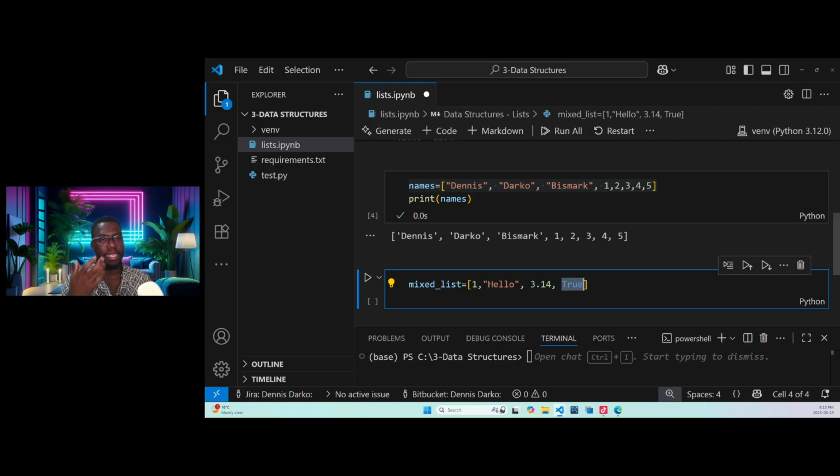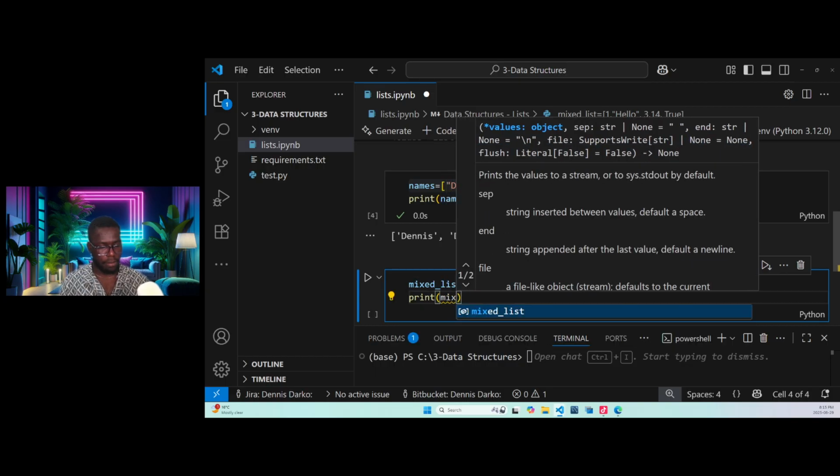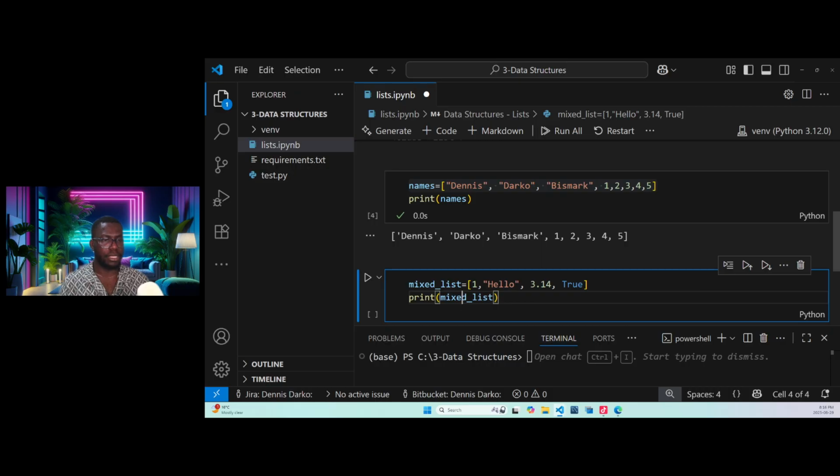So we have a mixed variable, mixed underscore list. This is our variable, okay? And in this variable, we are saying that in the list we have elements 1, hello, 3.14, and true. Now, when we print this mixed list, it's going to display all the elements in this list for us.